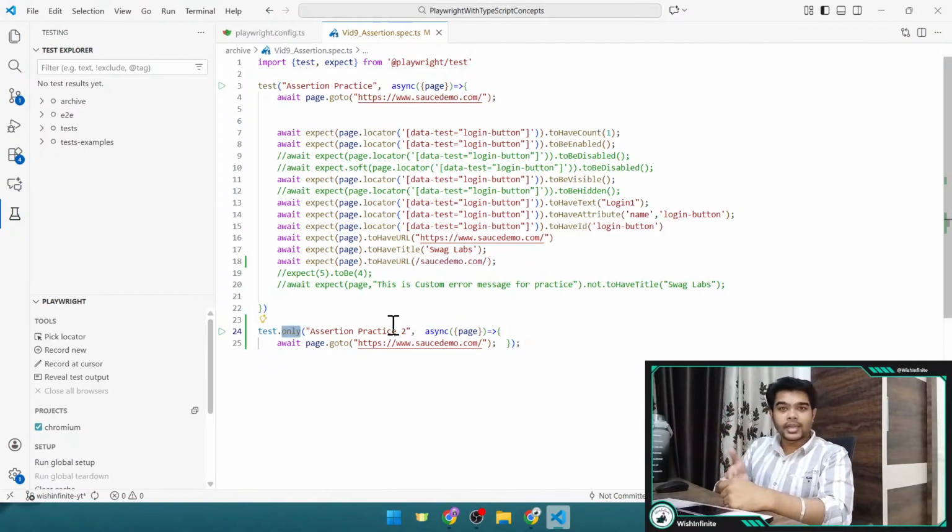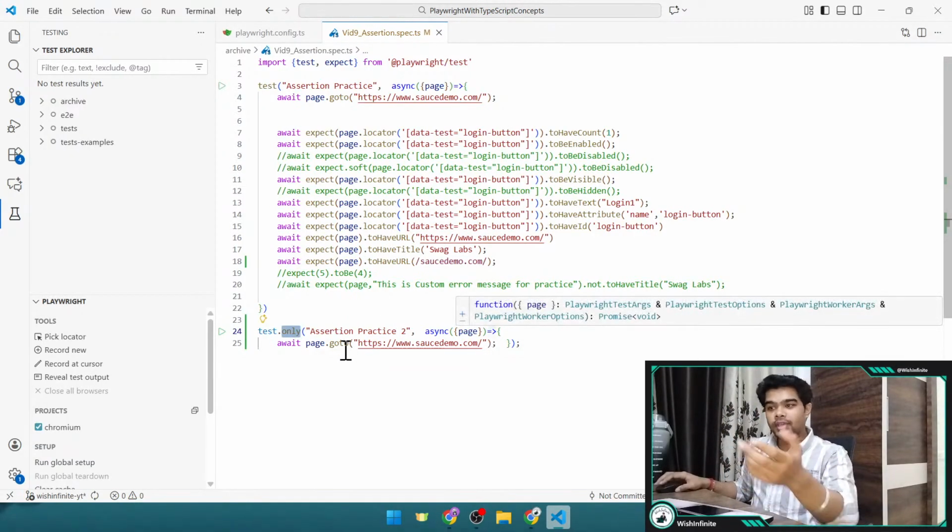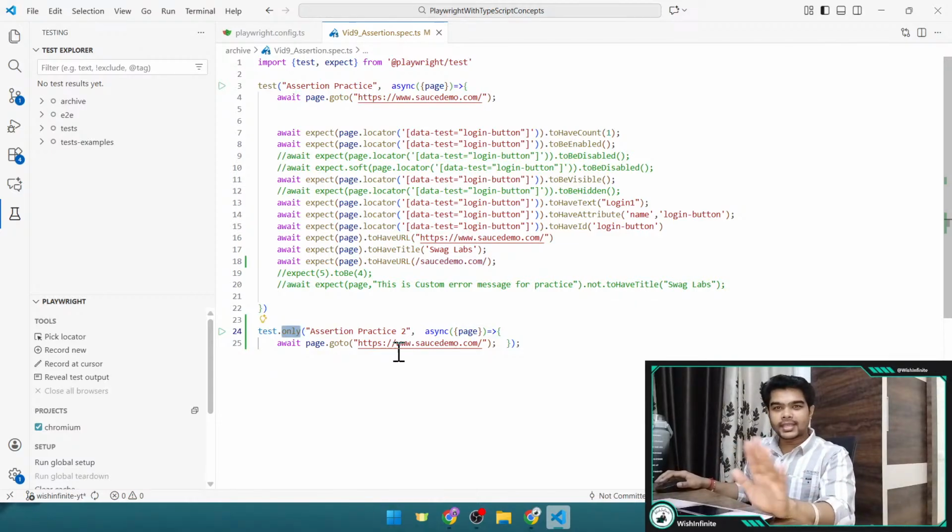If it fails, usually at that point you are worried about why tests are failing. But as you have just pushed this with the only keyword, your pipeline is passing automatically with this one test. So this is the issue. You would not be able to identify the actual failure because only one test is getting executed and you are not aware of it, because by mistake you have pushed this with the only keyword.